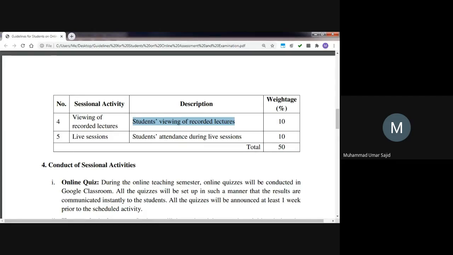So sir, I've downloaded lectures through IDM. Brother, what is IDM? Instant download manager, internet download manager. Yes, but you have logged in from your Google account.